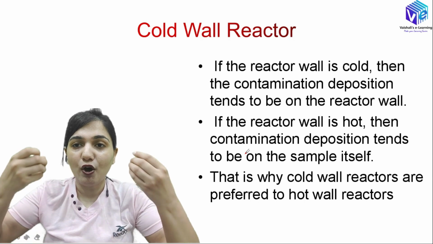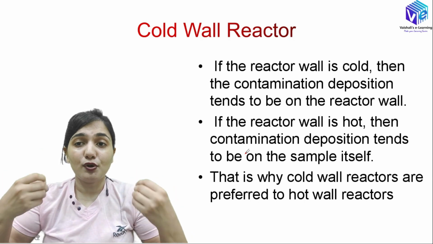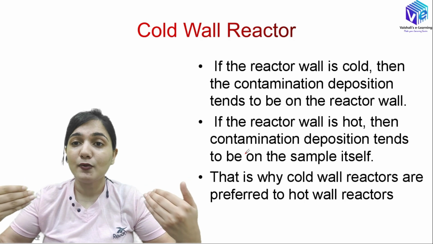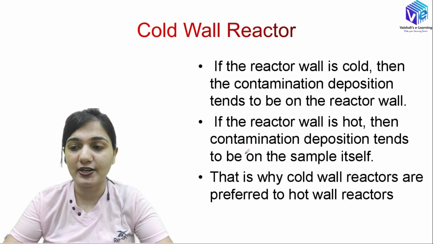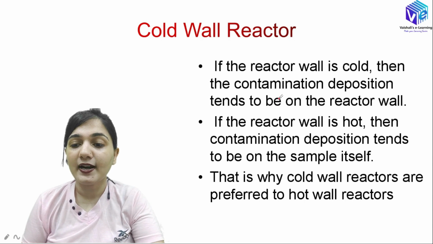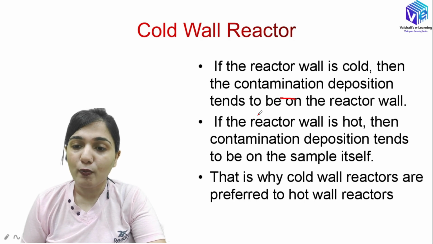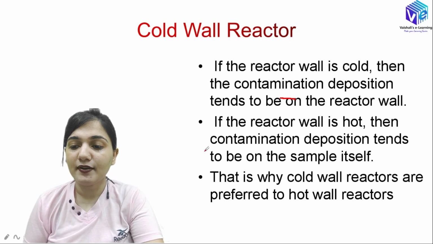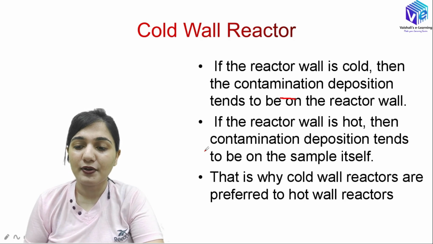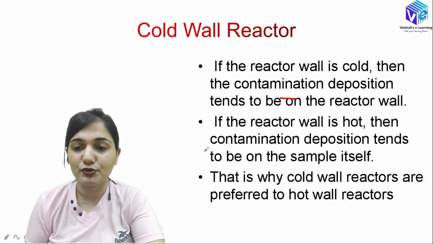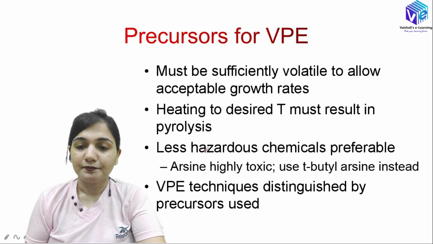If I have hot reactor walls, the contamination particles will not adhere to them. They will go onto the substrate. So if I want my contamination deposition on the reactor wall, then it should be a cold wall reactor. If the reactor wall is hot, then the contamination deposition tends to be on the sample itself. So this is the reason we are using the cold wall reactor.